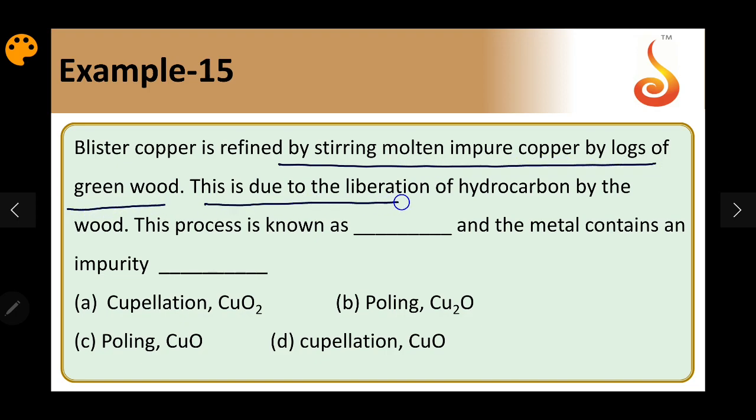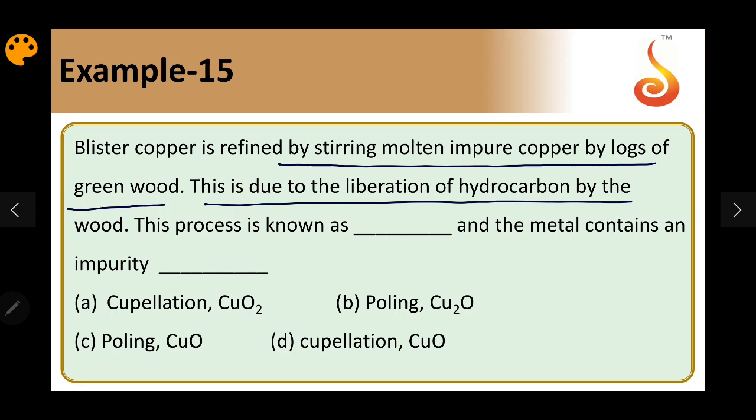This is due to liberation of a hydrocarbon by the wood, and that hydrocarbon can reduce the metal oxide impurity back to metal. So this method is called poling, and poling is used for metals containing its own oxide as an impurity. In that case, the molten metal is stirred with green logs of wood, which produce a respective hydrocarbon, and the hydrocarbon reduces the metallic oxide back to metal.